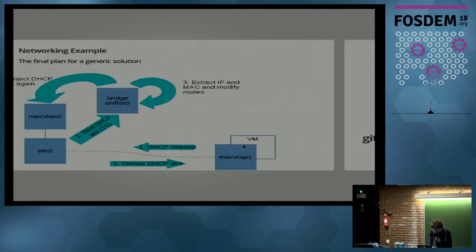What you can do is, if the MacVTAP 1 device sends a DHCP request, you can steal it with traffic control from the Ethernet 0 device and move it to a bridge in promiscuous mode, where you can analyze the traffic and see what's going on. Once you're done analyzing, you have to re-inject the packet via the MacVLAN 2, so that it finally gets to the cluster, or that the answer gets back to the MacVTAP 1 VM.